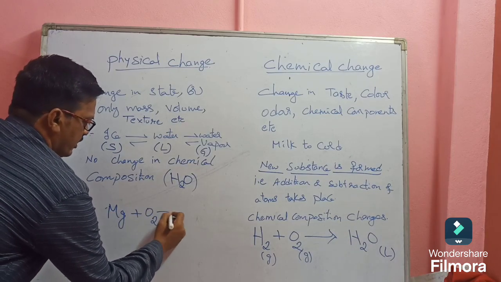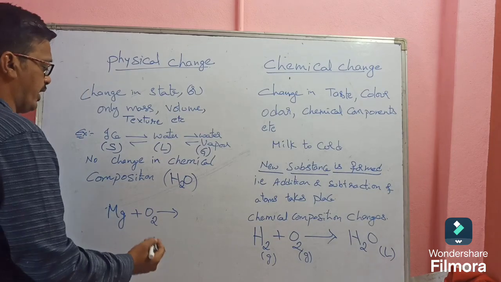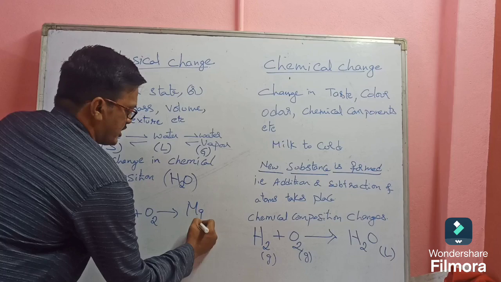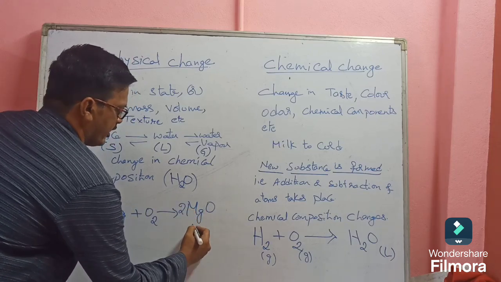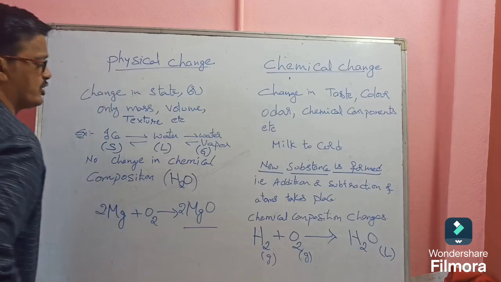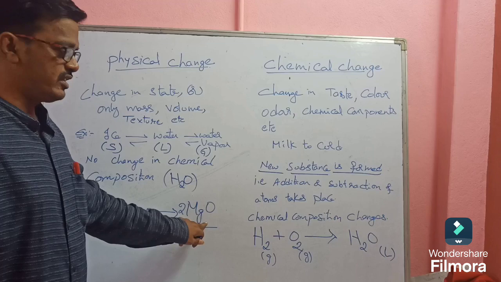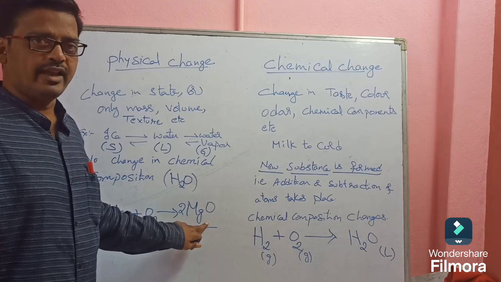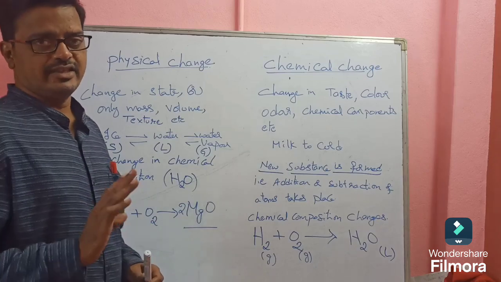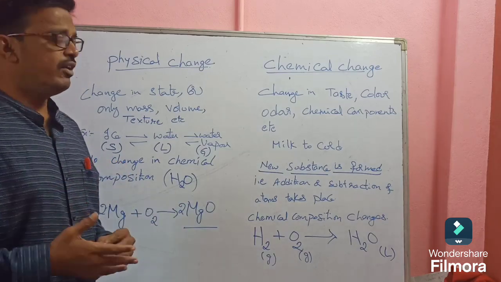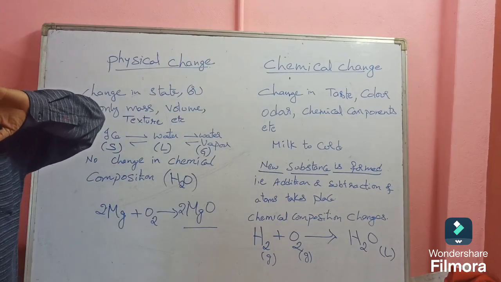Similarly, magnesium plus oxygen. When a magnesium ribbon is burnt in air, what will happen? A grey color ash, which is called magnesium oxide, will form. So here also two substances combine to form a single substance, which is a new substance. Clear? These types of changes are called chemical changes. Everyone understand the difference between physical change and chemical change?